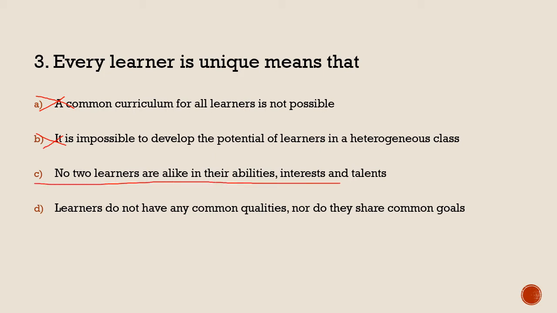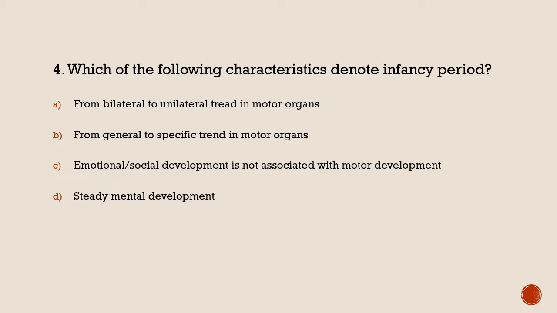No two learners are alike in their abilities, interest and talent. This particular option explains how each and every learner is different from each other, because they are not alike. Two people are not alike, they are different in terms of their ability, interest and talent. So this one is the right explanation of the uniqueness of the learner.